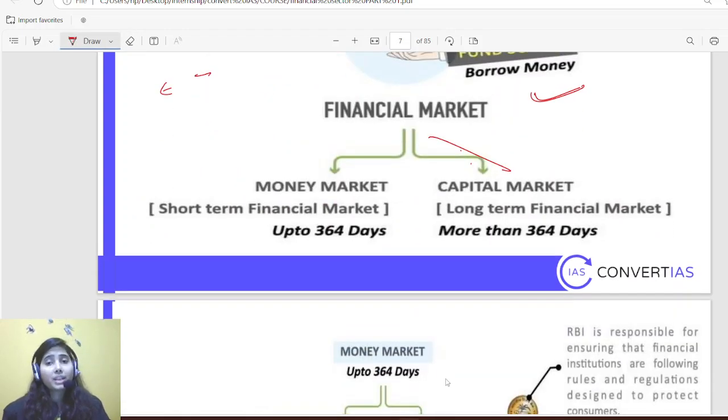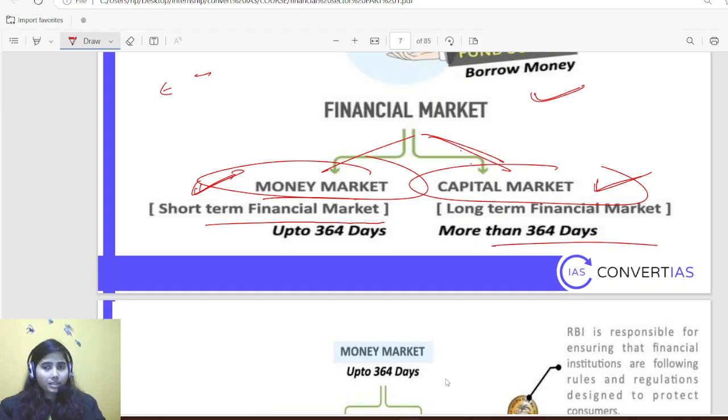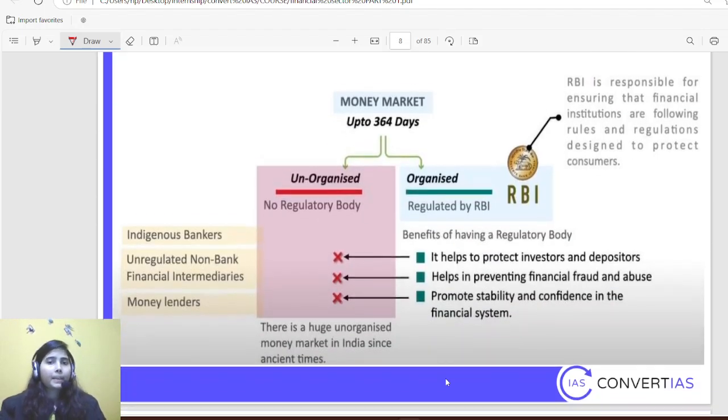So financial markets are of two types broadly: money market and capital market. Money market is simply the shorter term financial market, up to a year. If any kind of securities I am trading or any kind of fund exchange I am doing within a year, then that will come under money market. And if it is more than 1 year, more than 365 days, then it is capital market. First I'll be talking about money market, and then I'll go to the capital market.